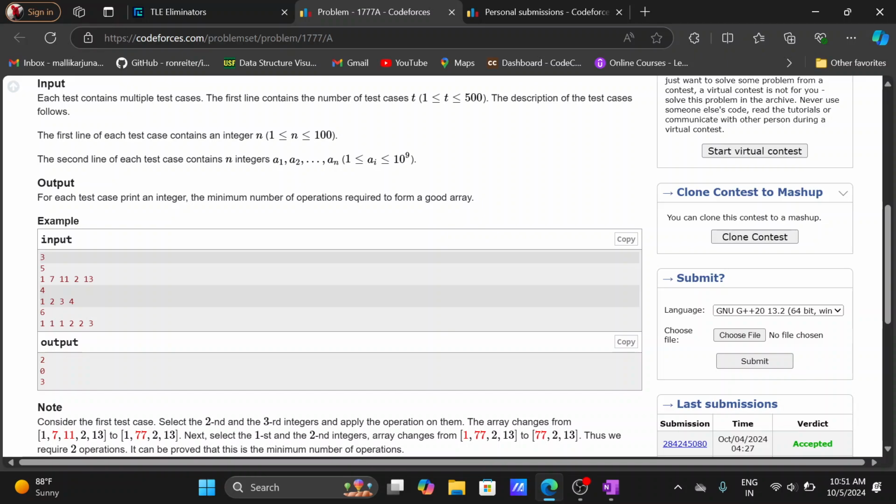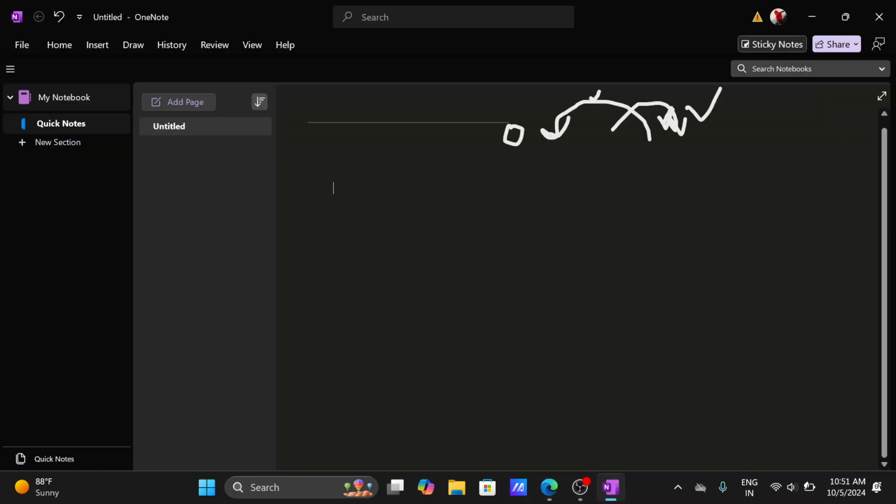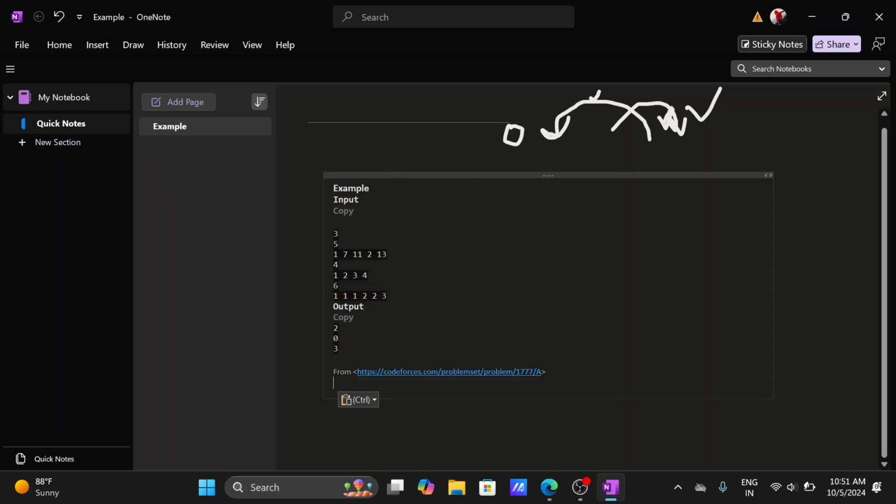Parity is about odd or even, not the value inside it, right? So let's try to understand with the help of example test cases.